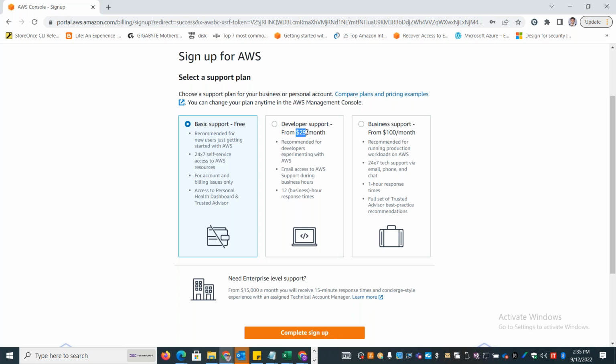This is like your prepaid mobile plan. So based on the plan, you will get access to services like email support or chat support, and some specific range of services. Okay, if you want to run production services, you can choose the business support.